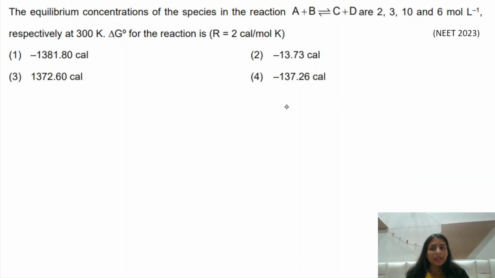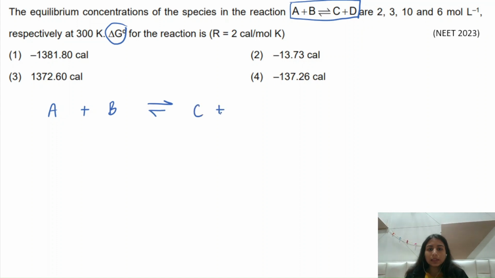Okay students, now let us have a look at our second question, which says the equilibrium concentration of the species in the reaction. So basically this reaction is given to you, and the equilibrium concentrations are given to be 2, 3, 10 and 6 mole per liter respectively at 300 Kelvin. And now it is asking what will be the delta G naught. Delta G naught is the standard Gibbs free energy for the reaction, right? So this question is from the chapter equilibrium, that is from the branch of physical chemistry, and it is quite an easy question if you correctly write all the values that are given over here.